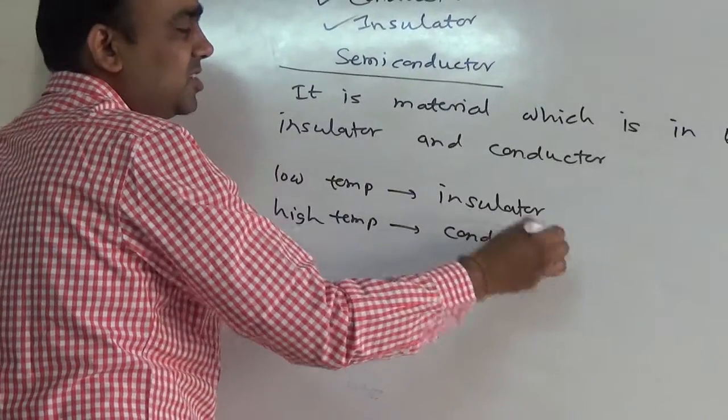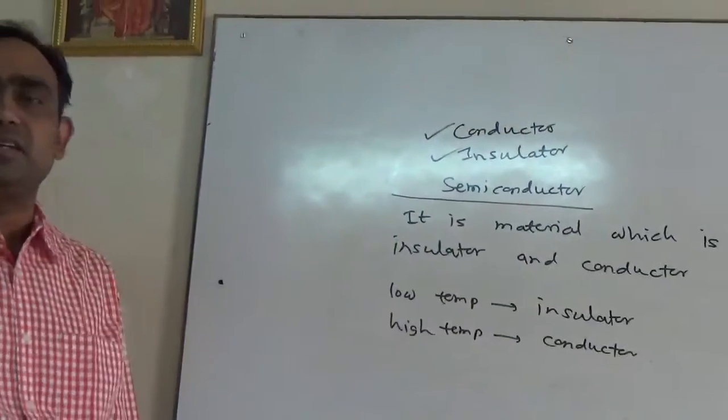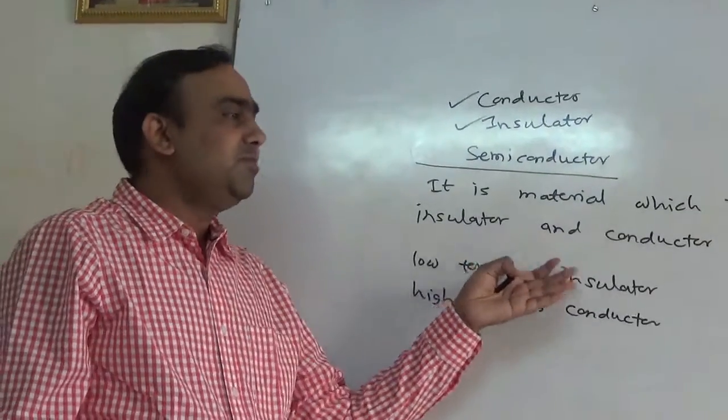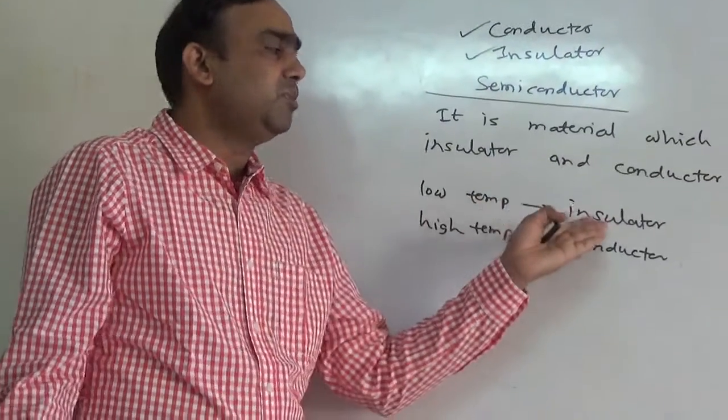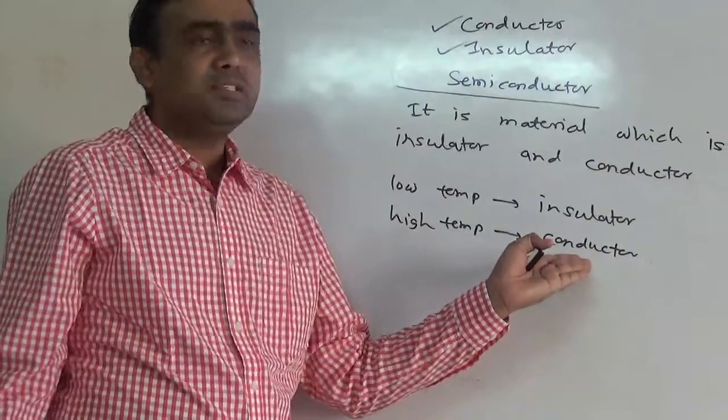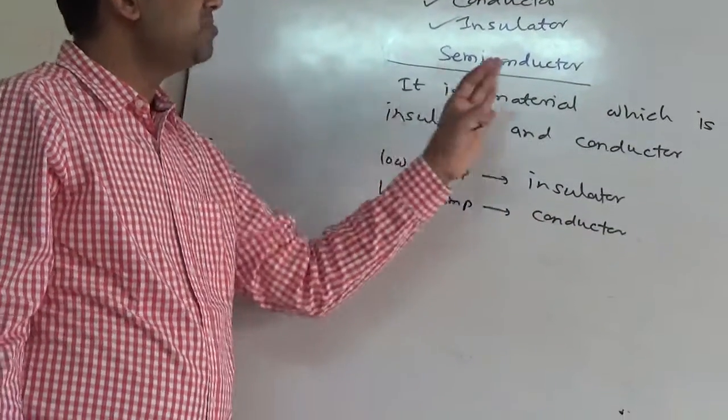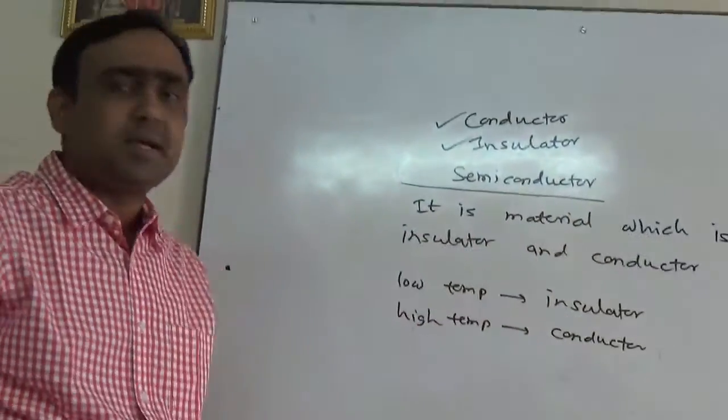So it is very strange. This is neither insulator nor conductor. It depends on the slight variation of temperature. If temperature is small, it becomes an insulator. If temperature is large, it becomes a conductor. So this is something in between. That's why it is known as a semiconductor.